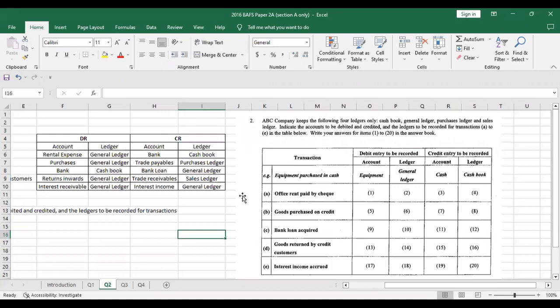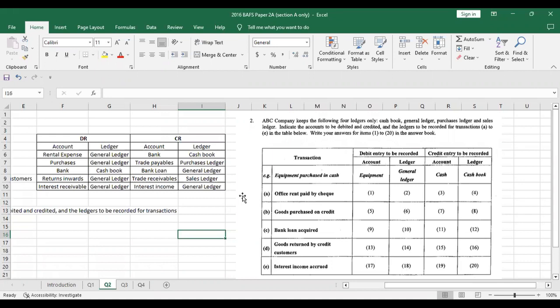So again, here you need to remember those debit and credit rules. If you don't, don't worry. I do have a video on that which actually explains all of these rules. You can watch that video on my channel.